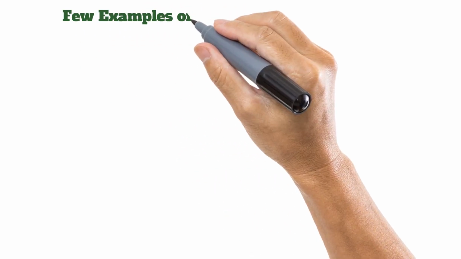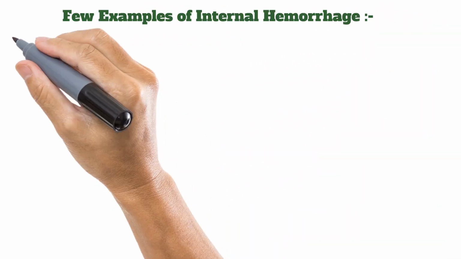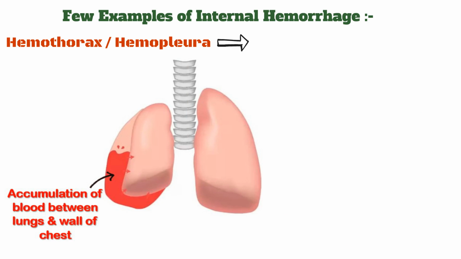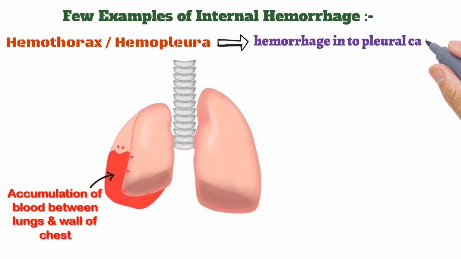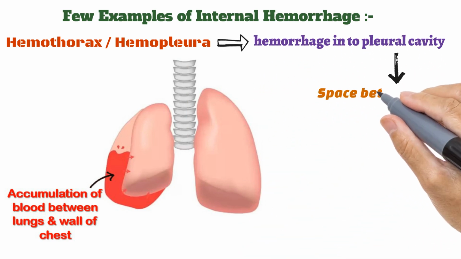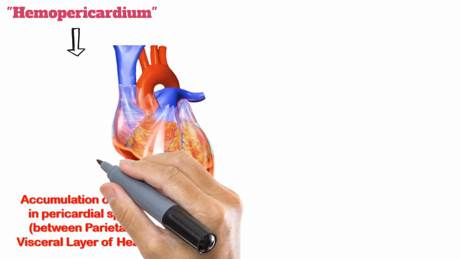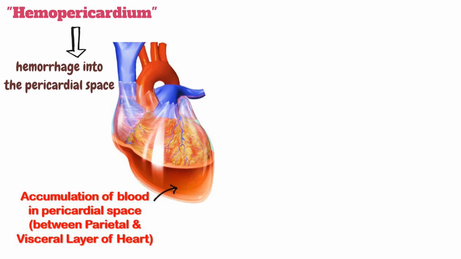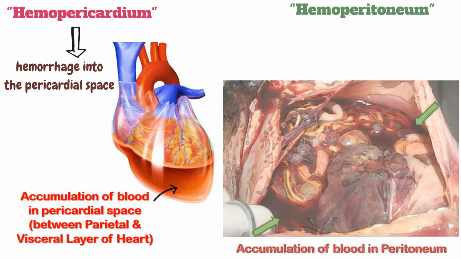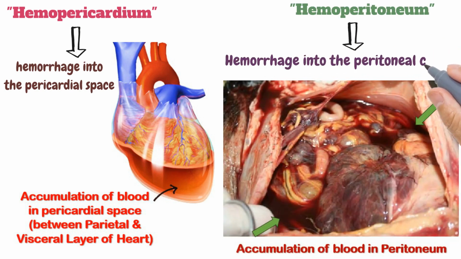Here are a few examples of internal hemorrhage. Hemothorax or hemopleura, meaning hemorrhage into the pleural cavity, that is the space between the lungs and the wall of the chest. Next is hemopericardium, hemorrhage into the pericardial space. Next is hemoperitoneum, meaning hemorrhage into the peritoneal cavity.